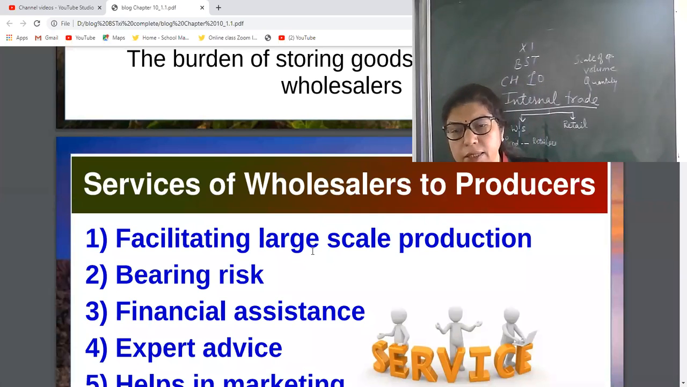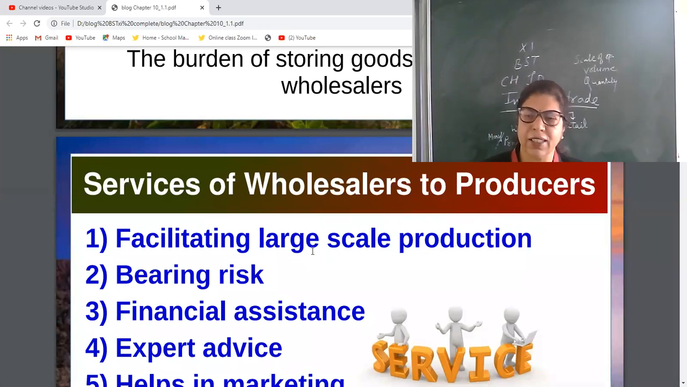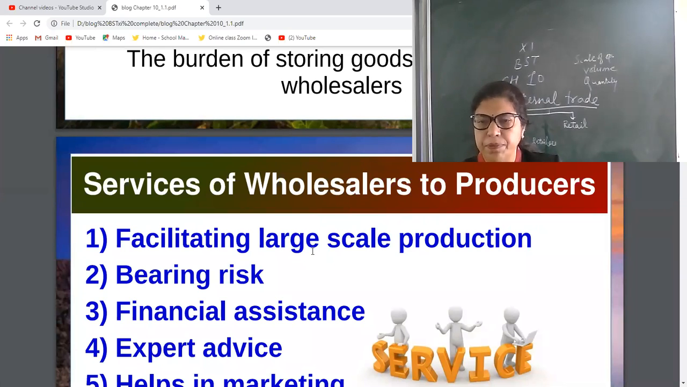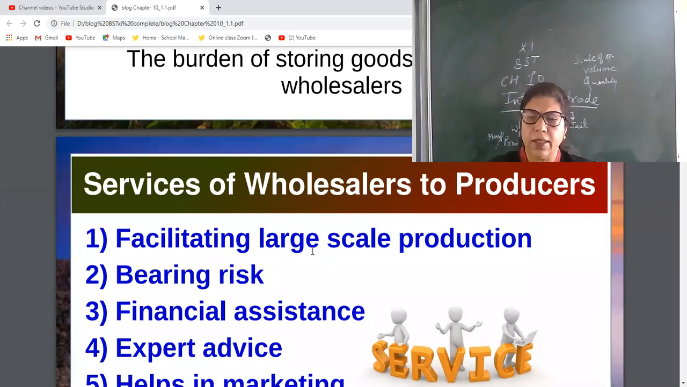Then there is the risk. See, there are various risks. Change in fashion, change in technology, change in customers' demand, change in pricing, change in government policy. Maybe a competitor will come. So various risks are natural also. Tsunami, earthquake, flood. Human causes also. Workers may be dishonest. Theft will be there, fire will be there. So various risks are there, but all the risks are borne by